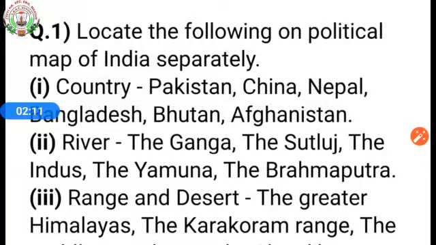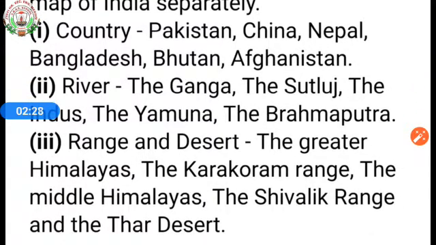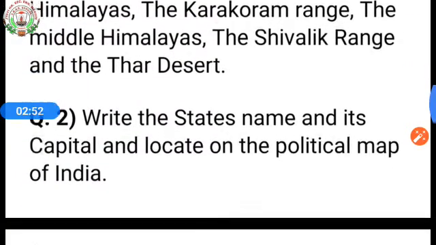Then the second one is rivers: the Ganga, the Satluj, the Indus, the Yamuna and the Brahmaputra. This you have to locate in another map. And the third one is range and desert: the Greater Himalayas, the Karakoram range, the Middle Himalayas, the Shivalik range and the Thar desert. This you have to do in a separate one. And I have shown you all these places on the map during the class time.